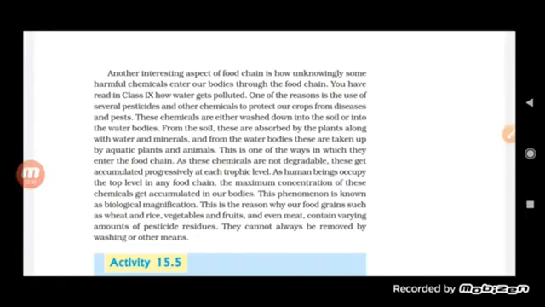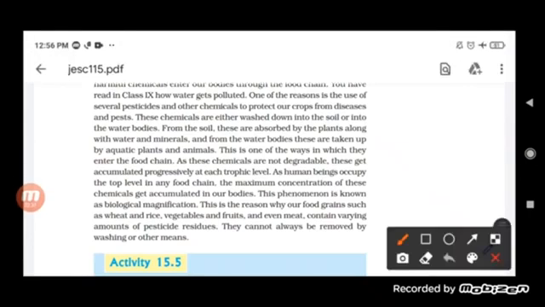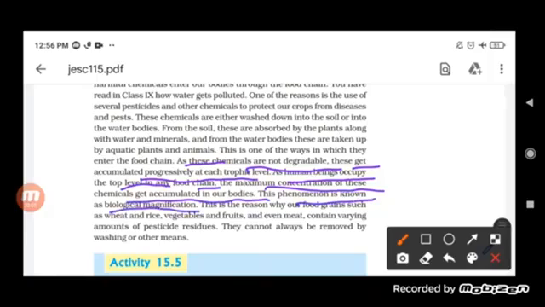So we can say that as the chemicals are not degradable, these get accumulated progressively at each trophic level. As a human being occupies the top level in the food chain, the maximum concentration of these chemicals gets accumulated in the body, and this phenomenon is known as biological magnification.